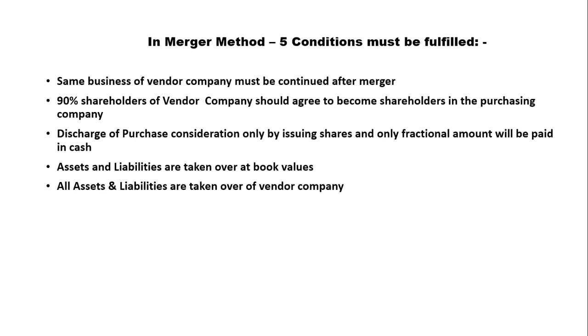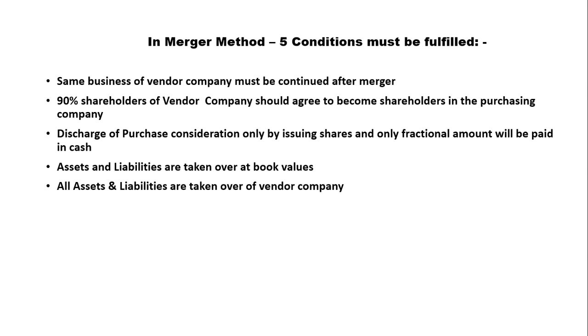Now in the merger method, the 5 conditions are: number 1, the same business should be continued after the merger. If it is a telecommunication business, we will continue that business. We will not start some other entertainment business or some other business. So we have to continue that particular business.